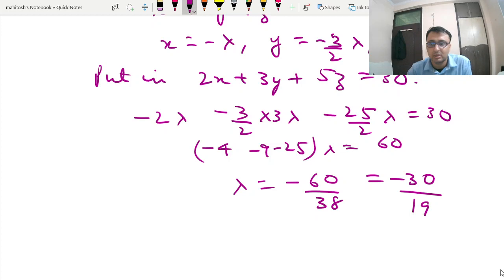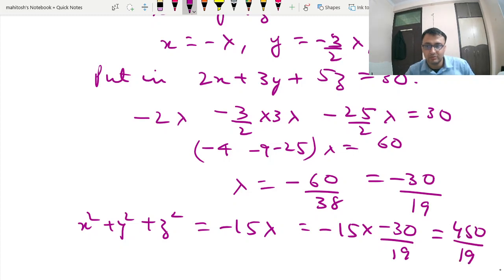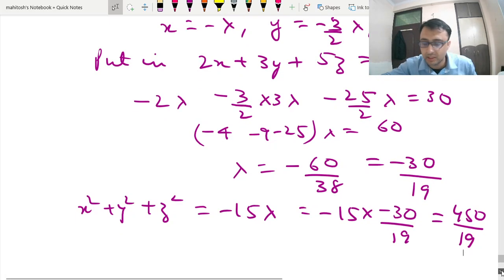So lambda we got as minus 30 by 19, and we are supposed to find the extremum value. So this is nothing but minus 15 lambda. So we get minus 15 into minus 30 upon 19. So this is your 450 by 19. For that we have to go for second derivative.